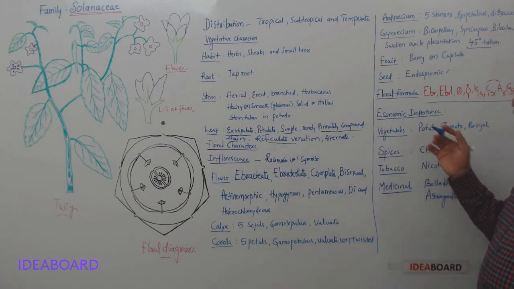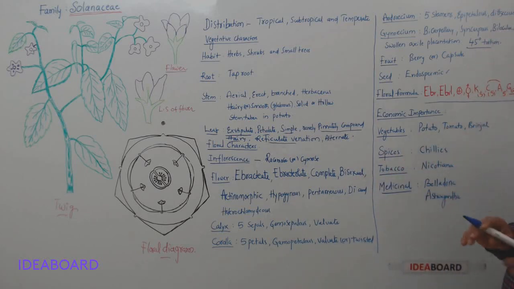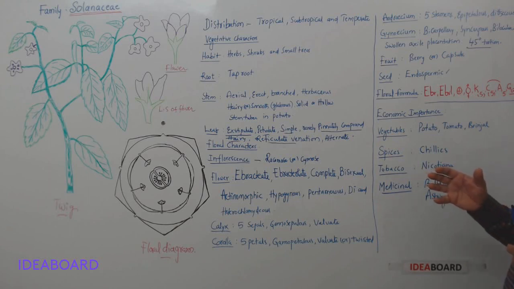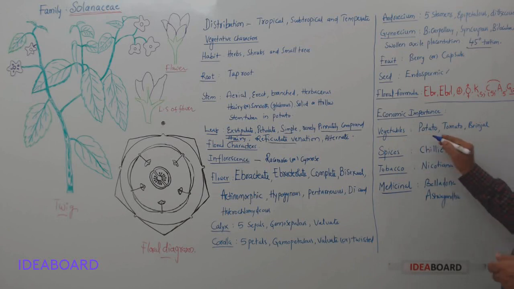Okay, and now let us discuss the economic importance of the family. Already in the beginning I told you that most of the vegetables that we are eating belong to the Solanaceae family, like what? Potato, tomato, brinjal. And of course, we discussed this point also.